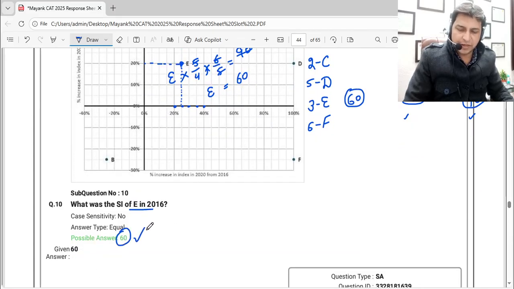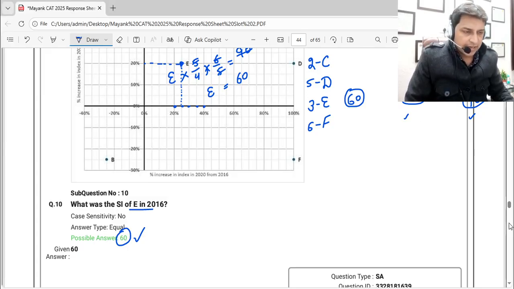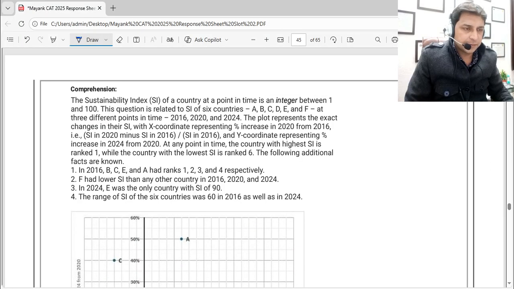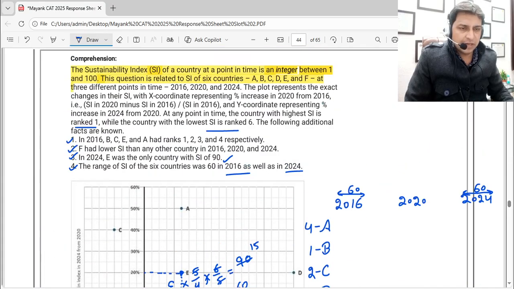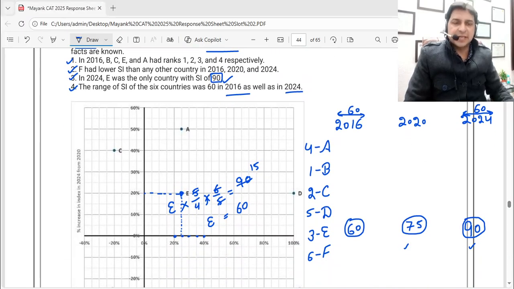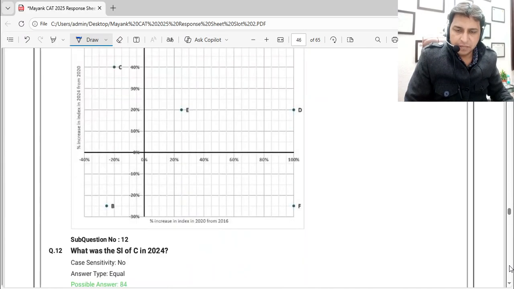So the question was quite simple, quite straightforward. There was no rocket science in it. The next question is the value of SI for F. For F, we have not been given any information in the question. Like for E we had 90, but for F we do not have it. Let's see if we can get some hints in some other questions. The same way they ask for C, again we don't have any information. Let's see if they have any other question for us.